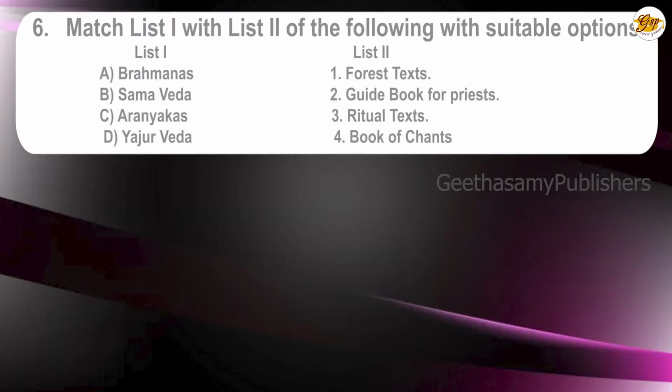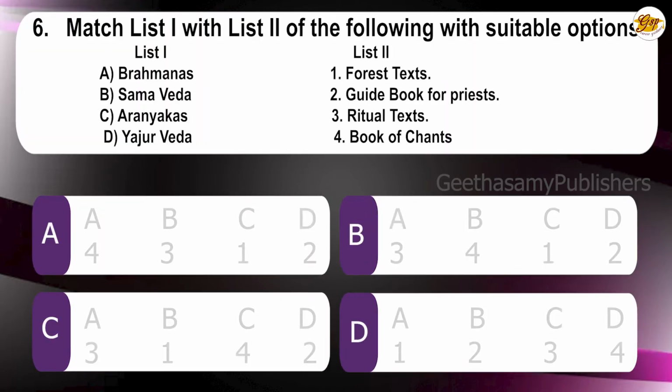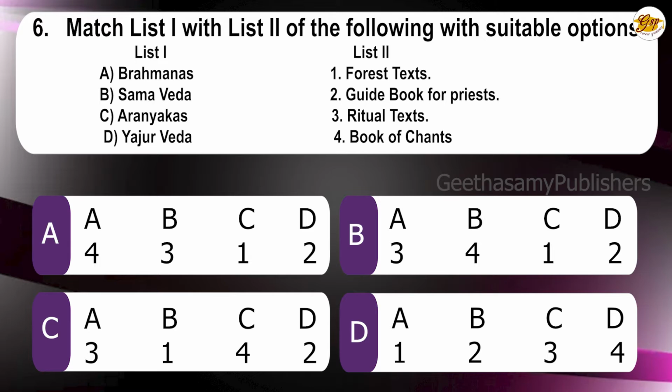Question number 6. Match list 1 with list 2. Brahmanas, four text, Samaveda, guide book for priest, Aranyakas, ritual text, Yajurveda, book of chants. The correct answer is B, that is 3, 4, 1, 2. So Brahmanas, that is ritual text, Samaveda, book of chants, Aranyakas, that's forest text, Yajurveda, guide book for priest. So answer is B.